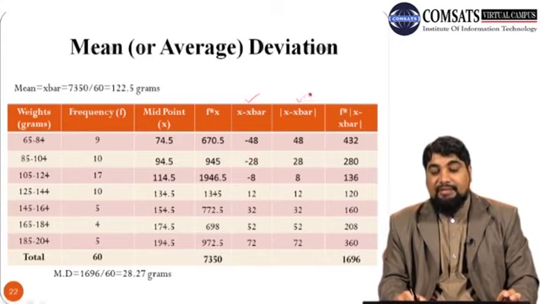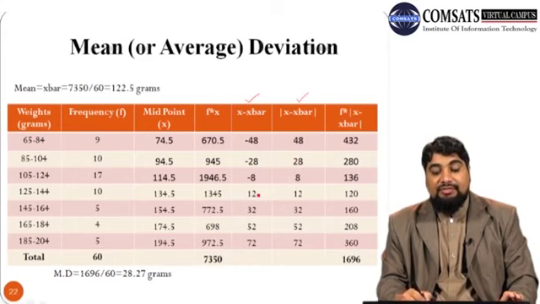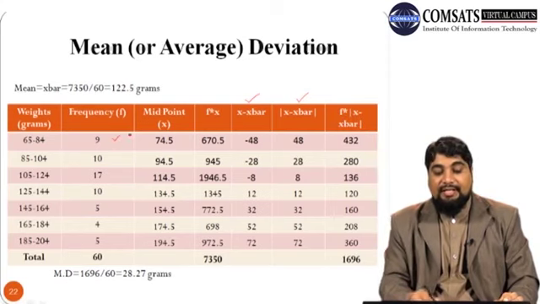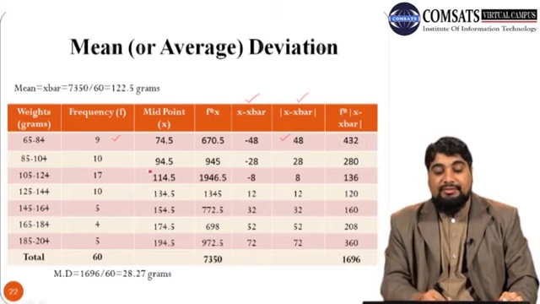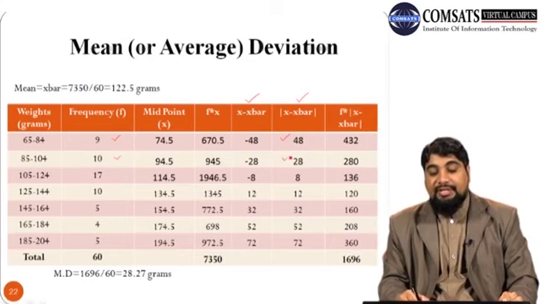In the next column, calculate the absolute value of x minus x bar. So minus 48 will be changed to plus 48, minus 28 its absolute value is plus 28, minus 8 is changed to plus 8, plus 12 will remain the same, plus 12, and so on. In the end, multiply f with the absolute value of x minus x bar. So multiply this 9 with 48, we get 432. Next multiply this 10 with 28, we get 280, and so on.